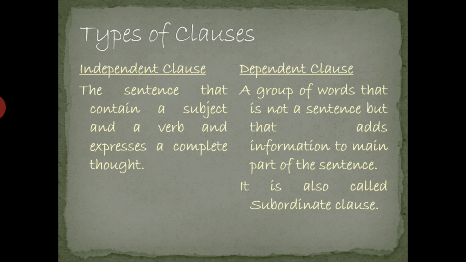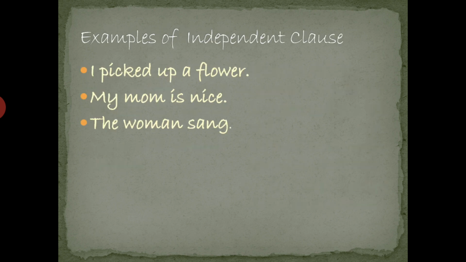Okay, here we have examples of some independent clauses. I picked up a flower. This is an independent clause. The next one is, my mom is nice.